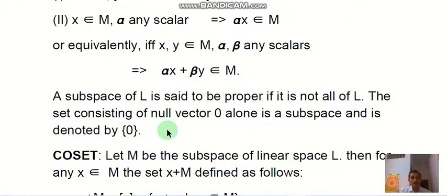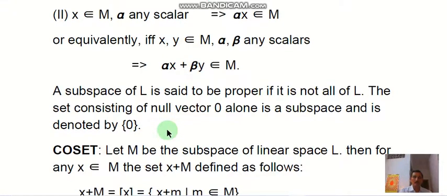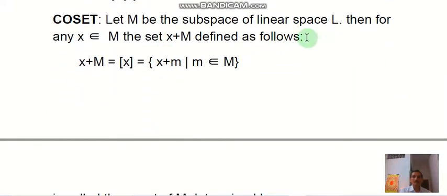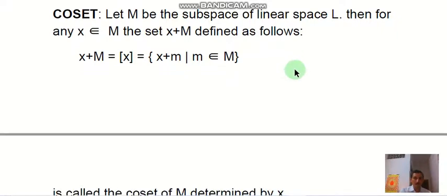Next we define the coset. Let M be the subspace of a linear space L, then for any x belongs to L, we define the set x plus M as follows. This is denoted by x plus M, or bracket x, equal to x plus m such that m belongs to M. Here M is the subspace and we vary this m over whole M. Such type of set is known as a coset.